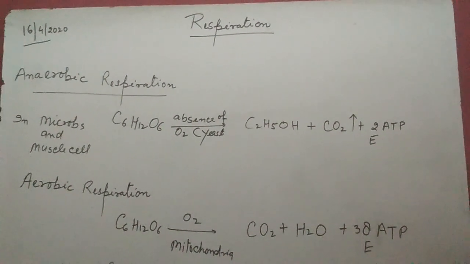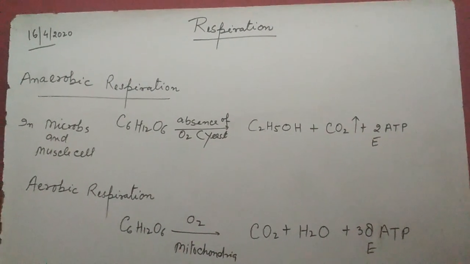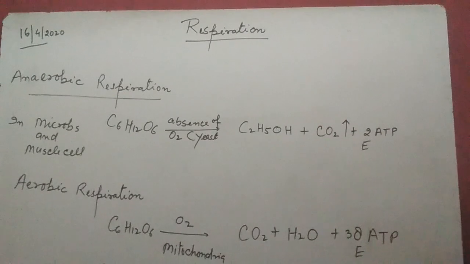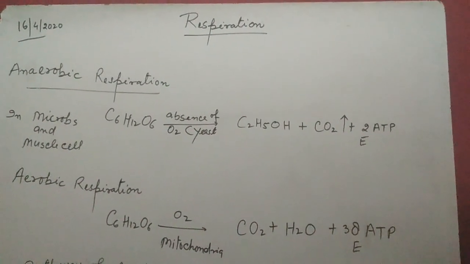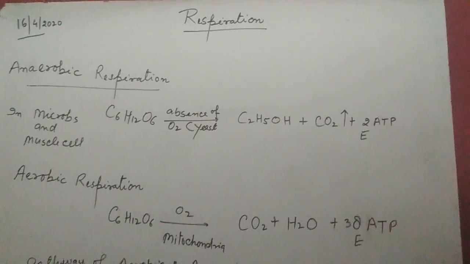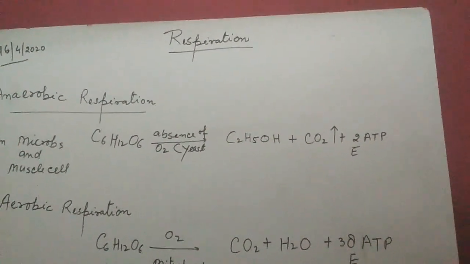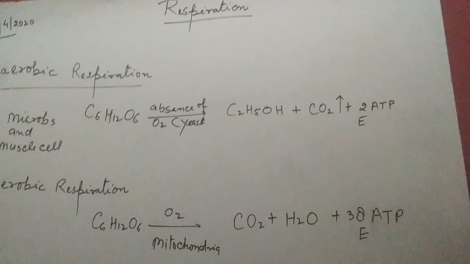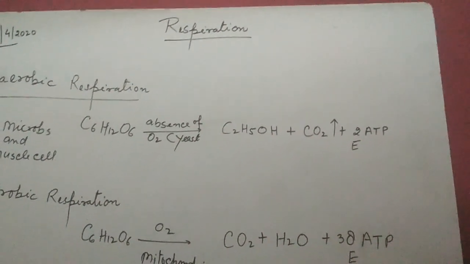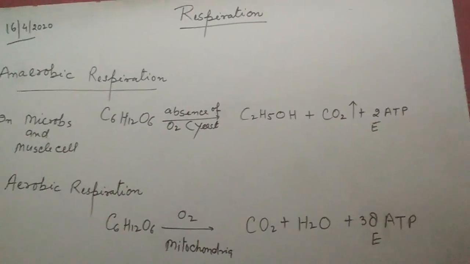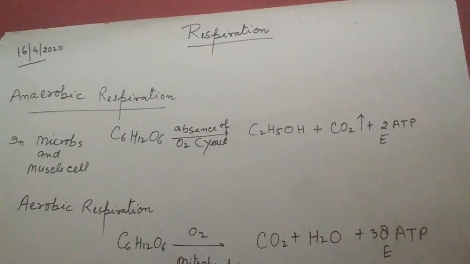Respiration is a process in which glucose molecules are completely or incompletely broken down in the presence or absence of oxygen, and after that it provides energy in the form of ATP. On the basis of the presence and absence of oxygen, there are two types of respiration.